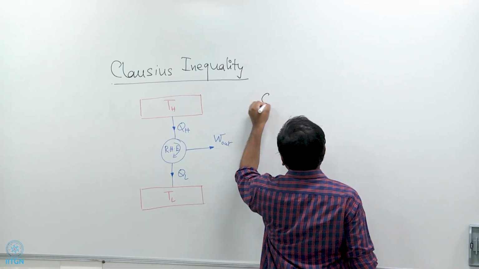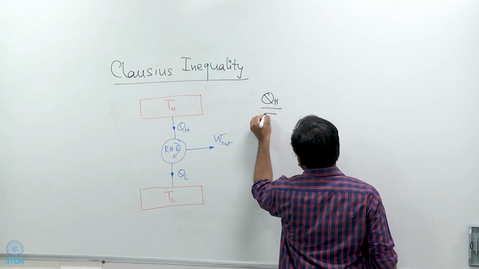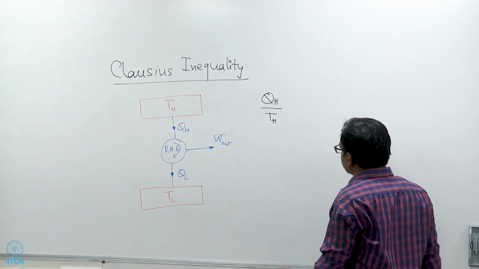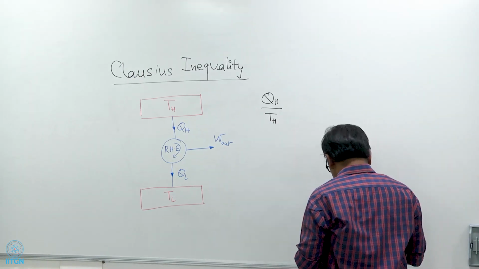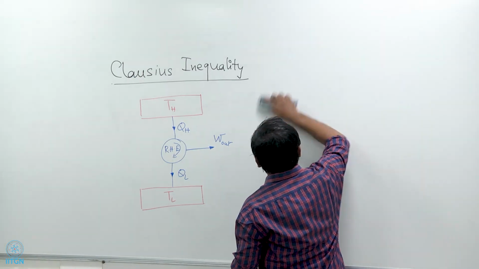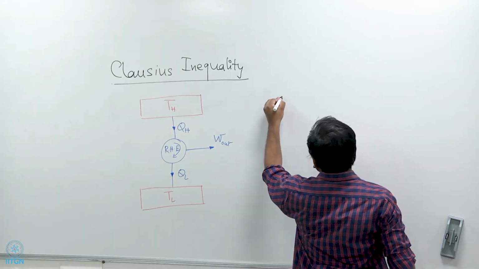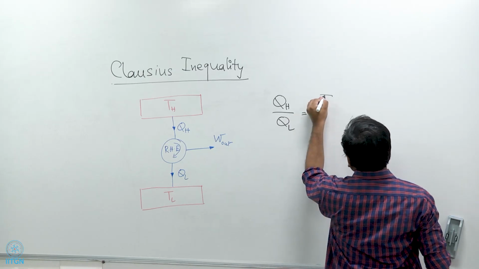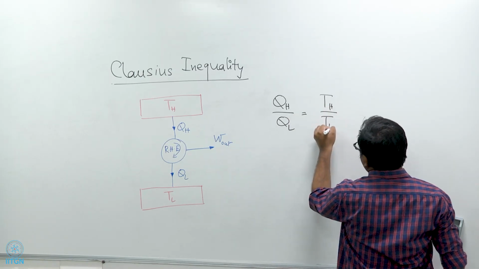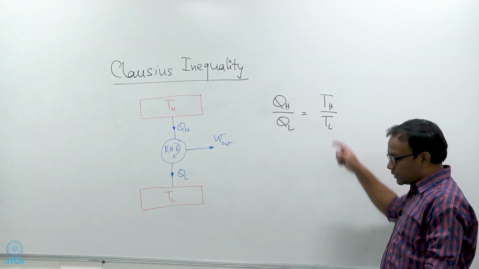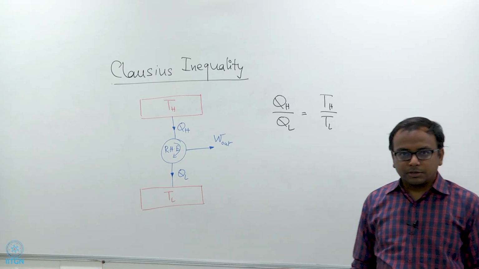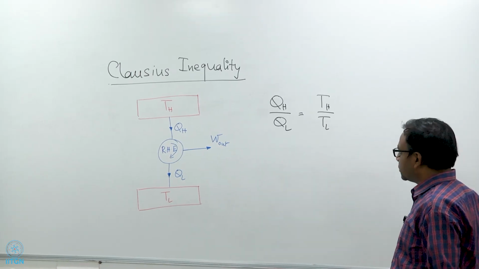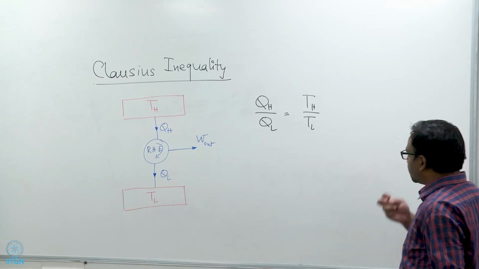We have seen that QH by QL is nothing but TH by TL, and this is courtesy of how we define the thermodynamic temperature scale, which is nothing but the absolute temperature scale.